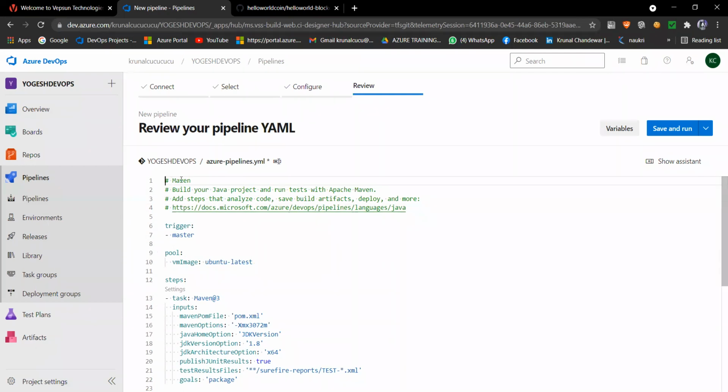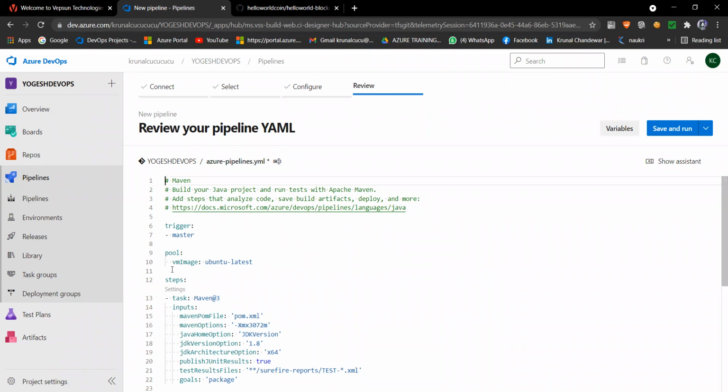This one. This hash maven is the name of your building tool. Even if you see trigger master, what is a master? Master is one branch where we are doing everything. While developing any project, we are going with branches. So we are in this branch, which is triggered by this master name.